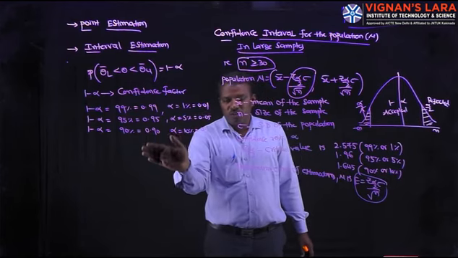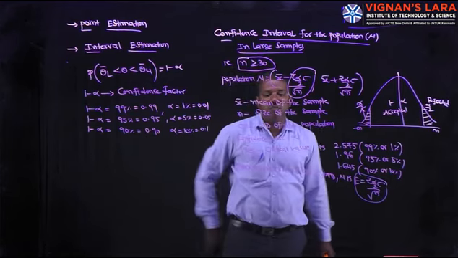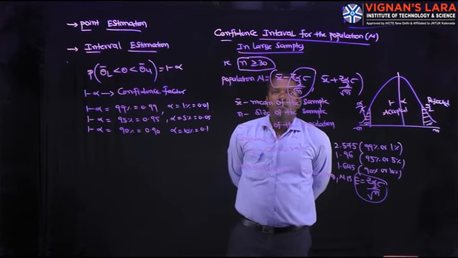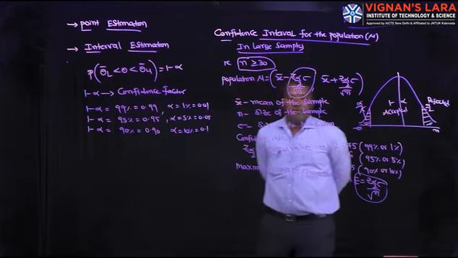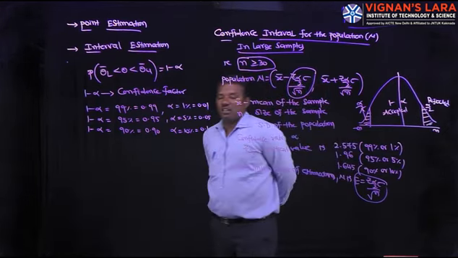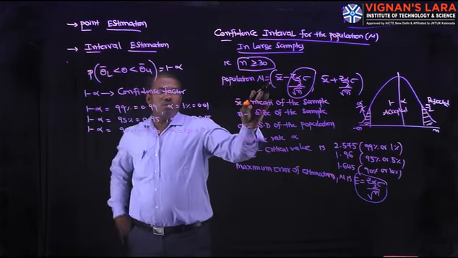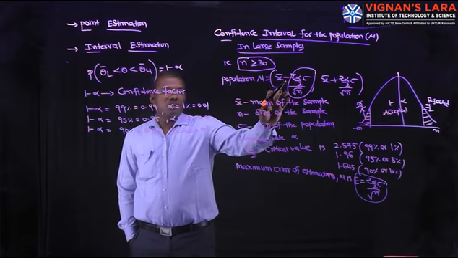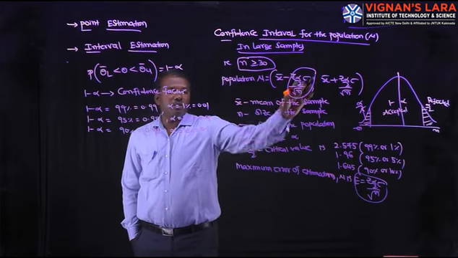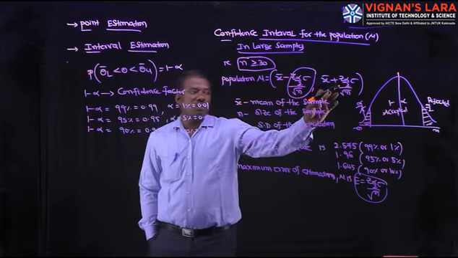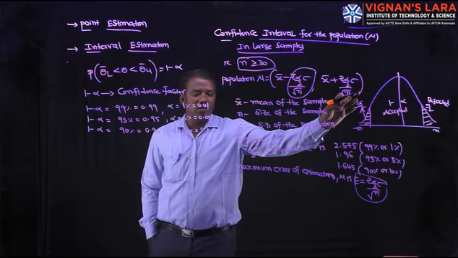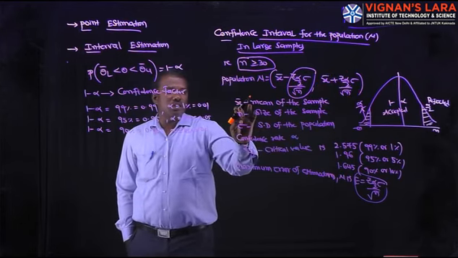With the help of this, we can estimate the confidence interval for the population mean mu in large samples. Large samples means n greater than or equal to 30. In that case, the population mean mu lies in x bar minus z alpha by 2 into sigma by root n, comma, x bar plus z alpha by 2 into sigma by root n. What is x bar? The mean of the sample. What about n?